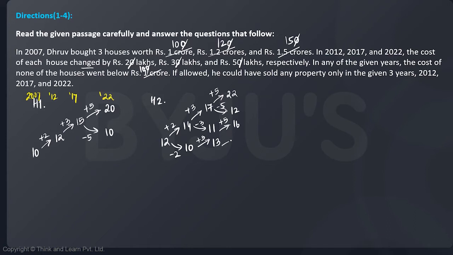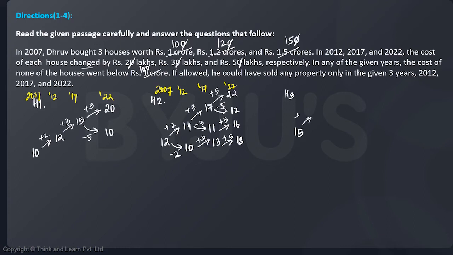Next, if we increase 13 by 5, it becomes 18. If we decrease 13 by 5, it becomes less than 10, so we can't do that. These are the prices of the houses in 2007, 2012, 2017, and 2022. Let's move to house 3 now. House 3 started with 1.5 crores, 150 lakhs, or simply 15.